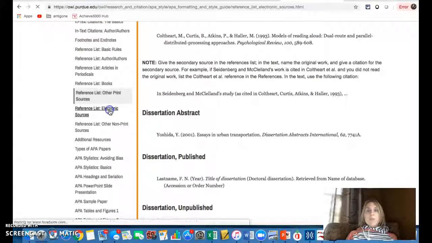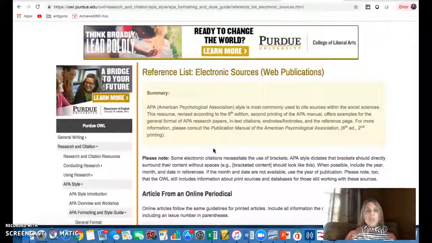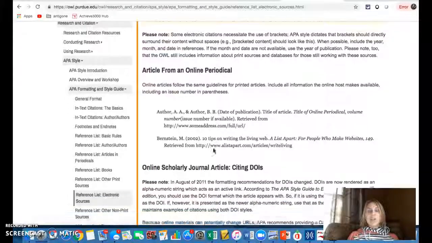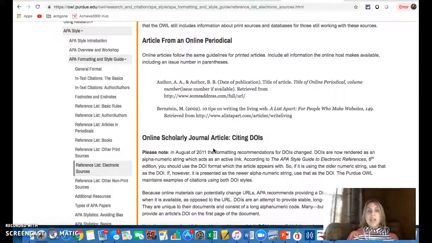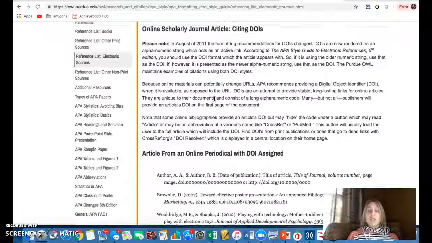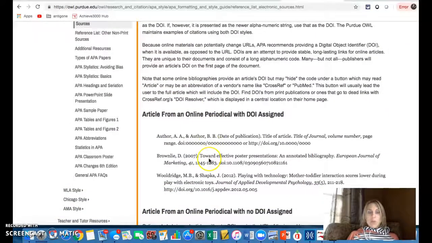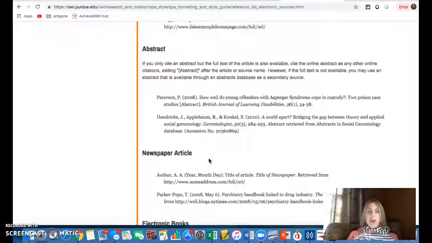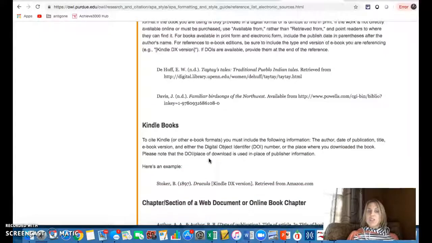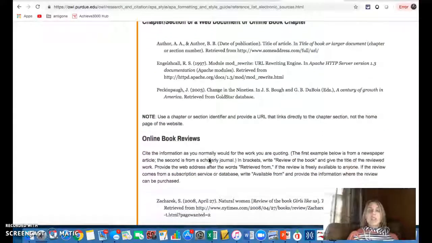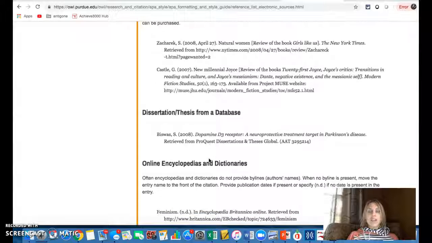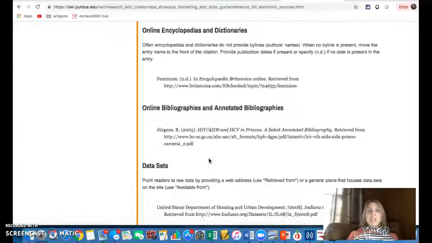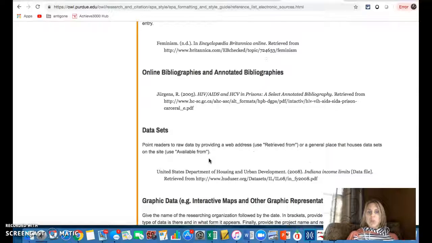A lot of you will probably be using electronic sources, so I'm going to go to the electronic source tab to find out how to create my source entry for something that's found online. If it's an online periodical, this is what it will look like. If it's a scholarly journal, this is what it will look like. There's an online periodical, articles from a database, abstracts, newspaper articles, electronic books, Kindle books. You'll see a whole bunch of different things on this list, everything that you might come across in terms of a source.